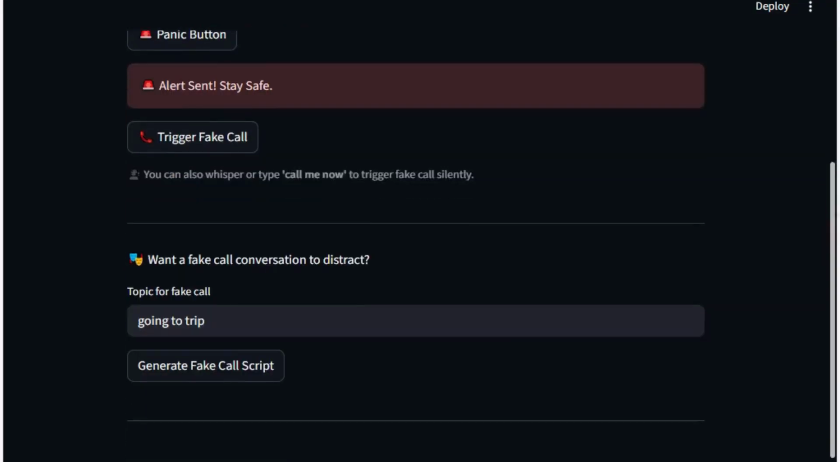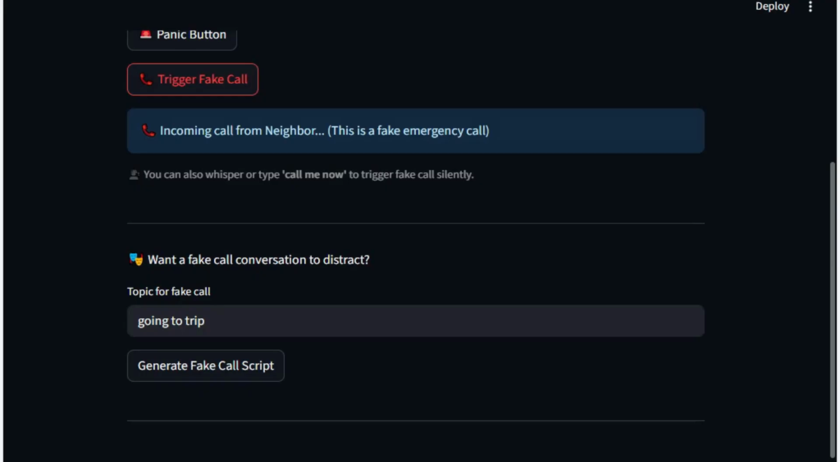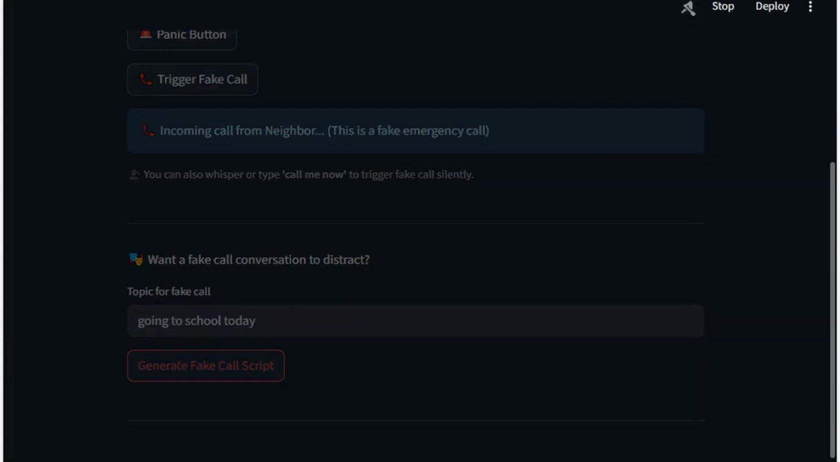Next, trigger fake call. You can place a fake call with any name. Then you can write any type of topic, like going to a trip, going to market, going to school today. This will respond to you and generate a fake call script in a few seconds.